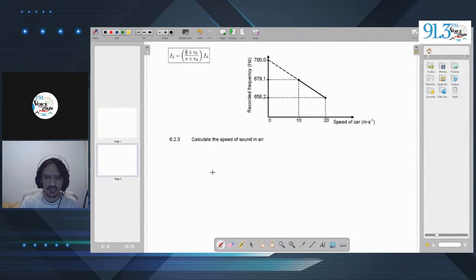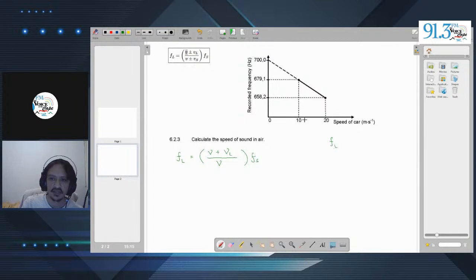So let's first do some Sherlock's homework and we investigate and we get the information we need. So let's first state that the frequency of the listener is equal to the speed of sound in air plus the velocity of the listener divided by the speed of sound in air times the frequency of the sound. Now let's get our data together. What is the frequency of the listener? Well, it depends on what speed we decide to select.